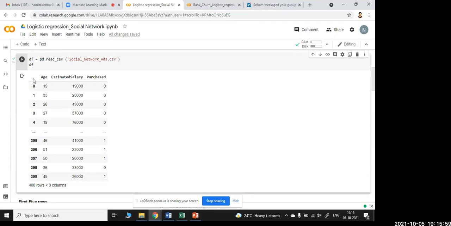If the question was to classify how many males and how many females want to use it, that was not the problem statement, so I ignored it. The same for user ID. They will be in text format. If I'm using other statistical tools, I may use them for frequency distribution. But here I'll be using the data set only to build a model.